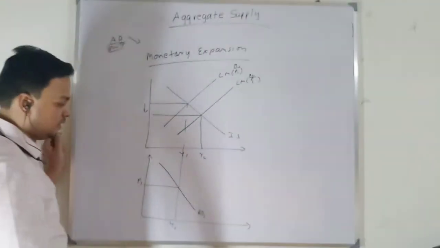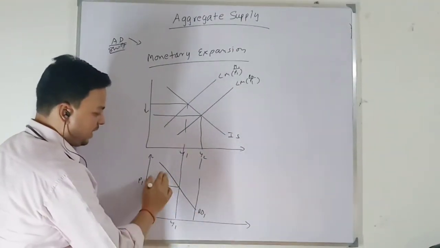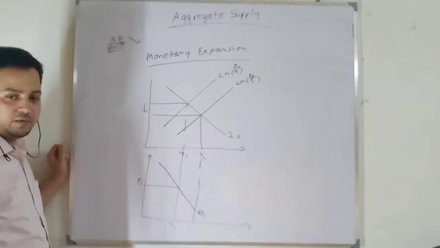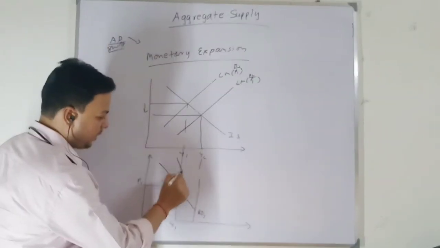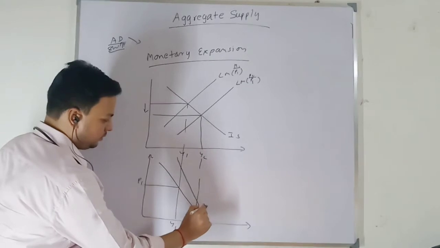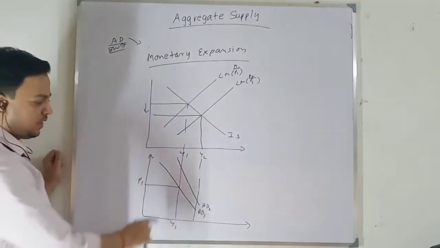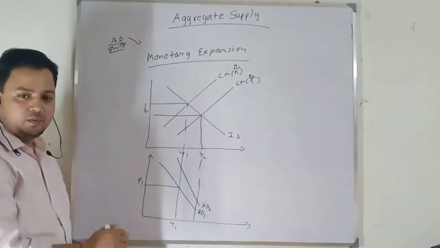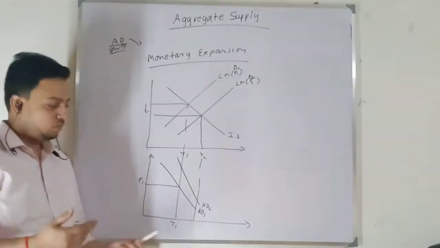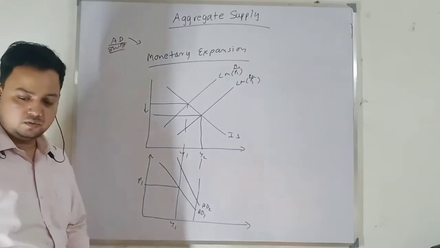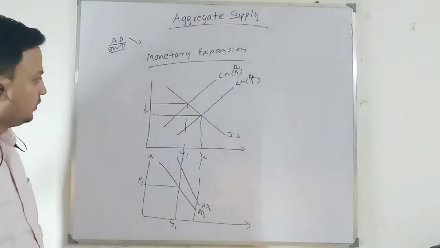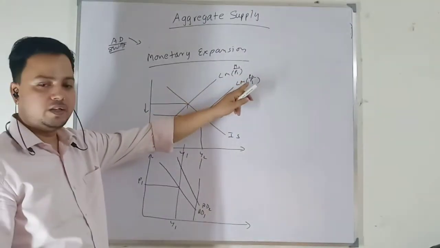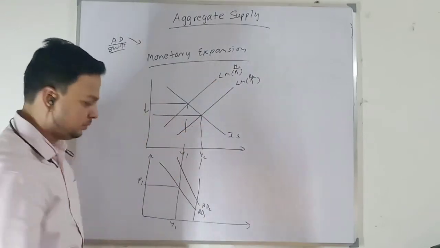So what will happen is that my aggregate demand curve will shift, but the shift will not be parallel. It will be a non-parallel shift like this. So when I am drawing the monetary expansion aggregate demand curve, there will be a non-parallel shift in the aggregate demand curve. So we have to remember this part. And here there is only a change in money supply.